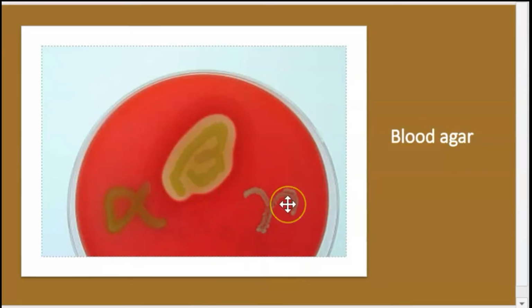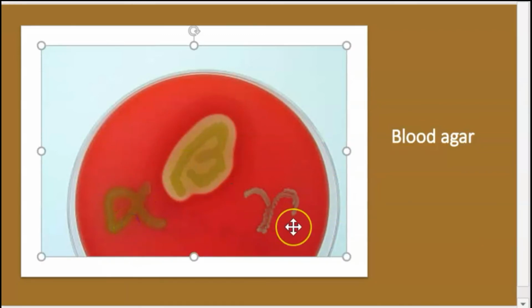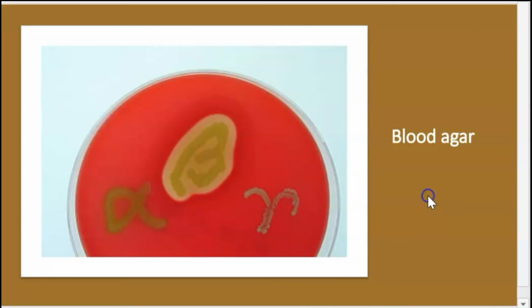So that's how you will remember that incomplete, complete and then no lysis. That is the growth on chocolate agar. The chocolate agar is named due to its chocolate brown color.